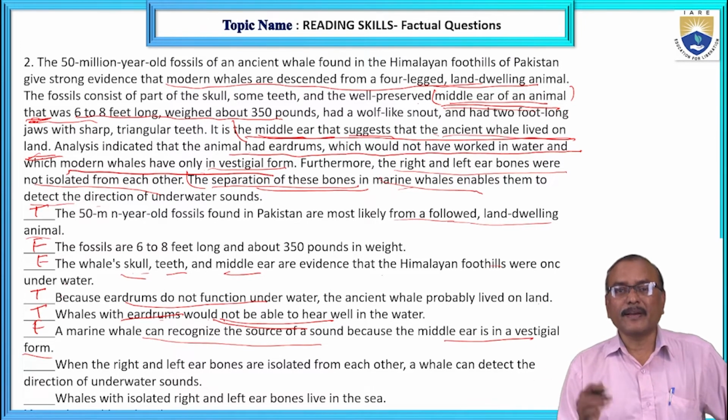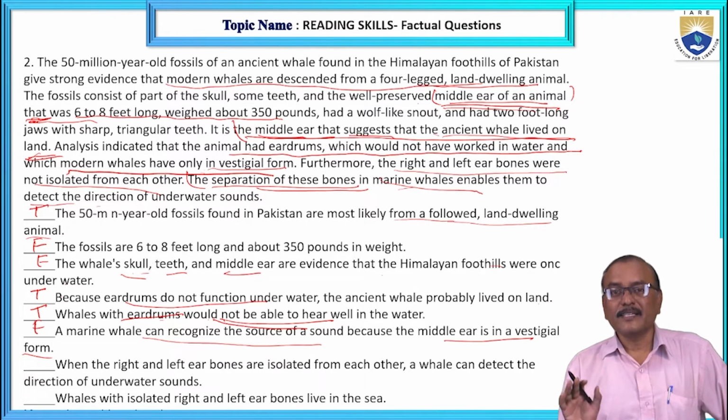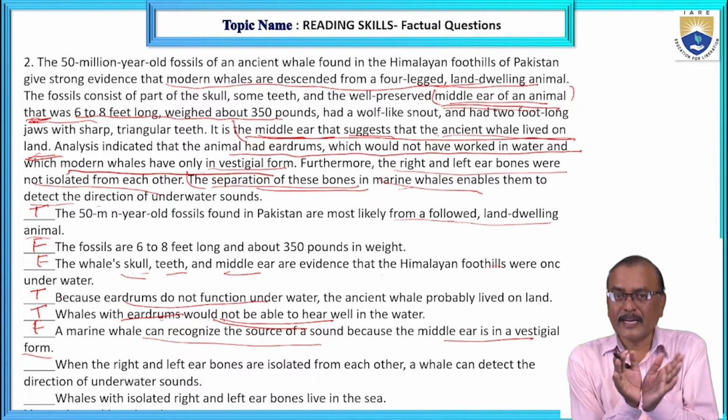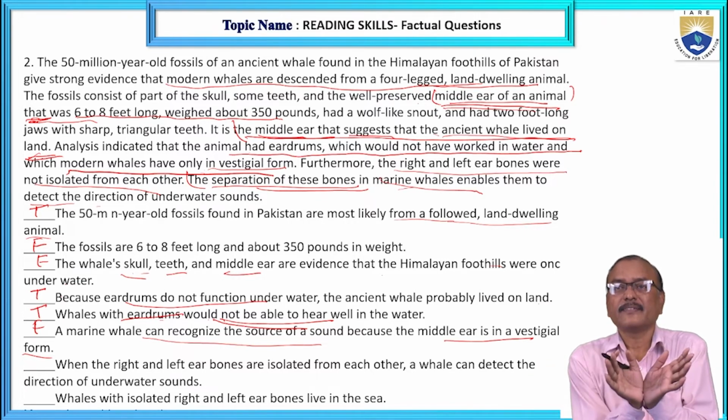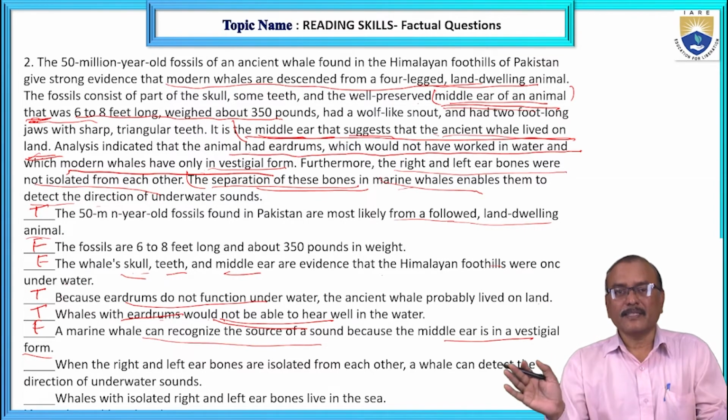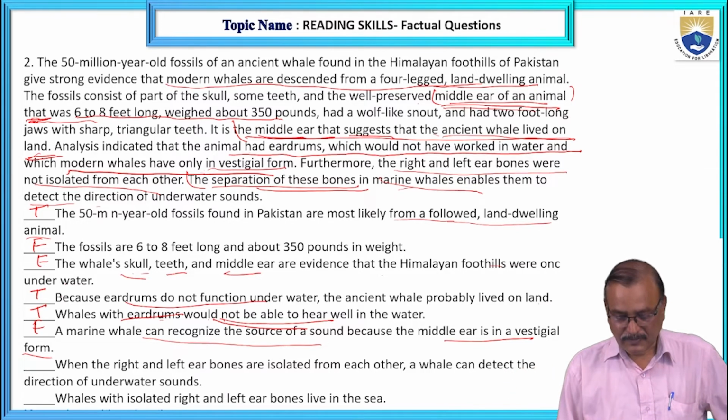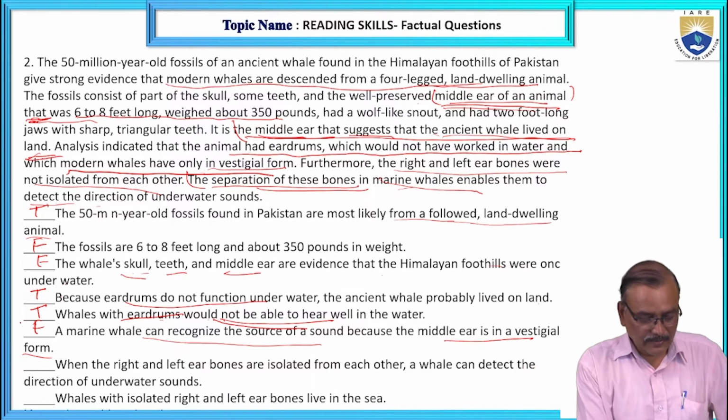So the reason for marine whales to recognize the source of sound is not the eardrums in vestigial form, but that the right and left ear bones are isolated, separated. So this is also false.